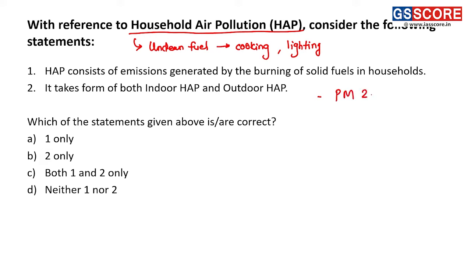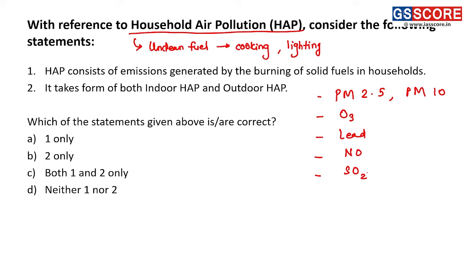PM 2.5 and PM 10, then ozone O3, then lead, nitric oxide, and even sulfur dioxide. These pollutants are emitted in household air pollution. Now let us consider the statements.